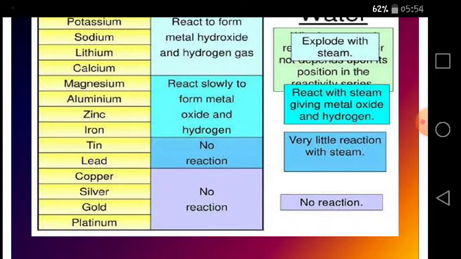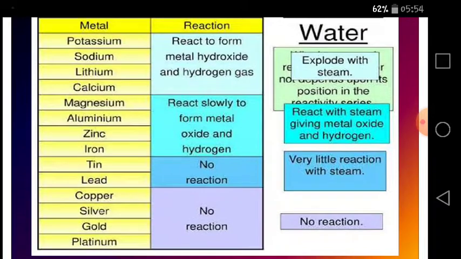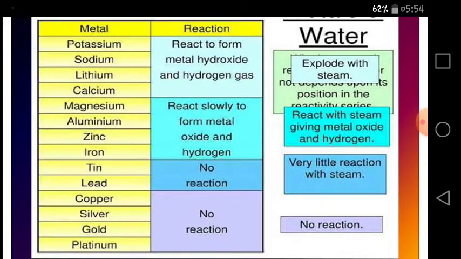Copper, silver, gold and platinum show no reaction with the water as well as with the steam. So from this you can easily understand that the most reactive are placed at the top of the reactivity series, the less reactive in the middle and the least reactive at the bottom, on the basis of reaction with water and steam.